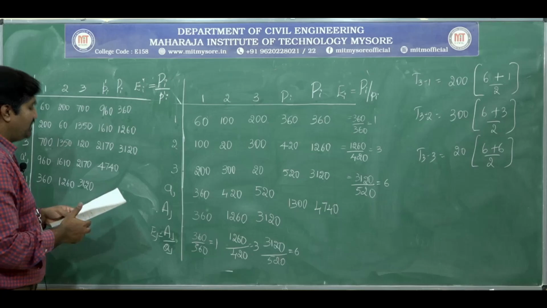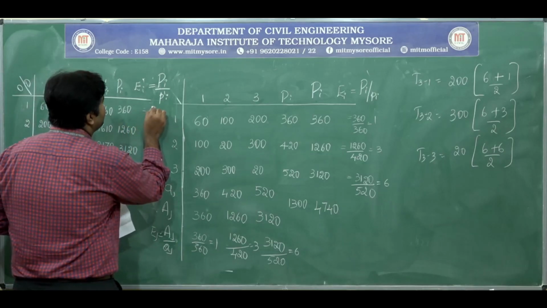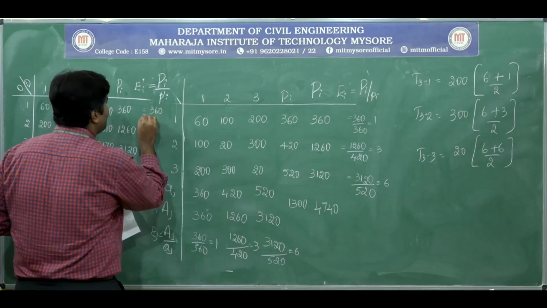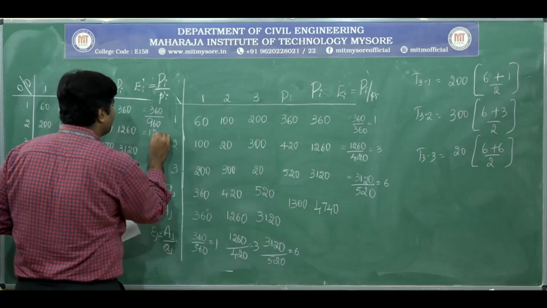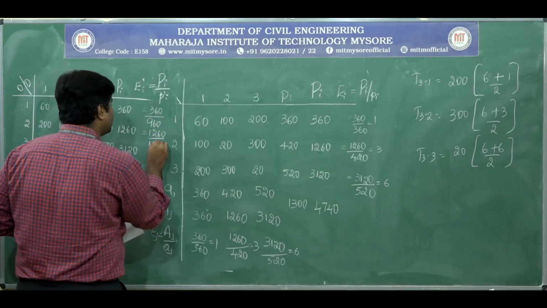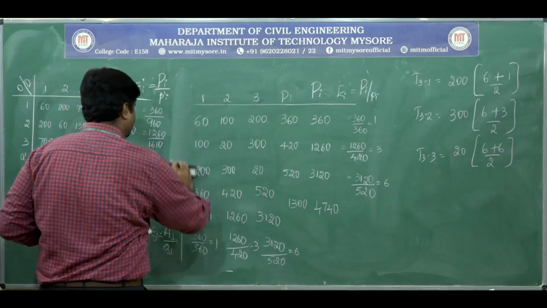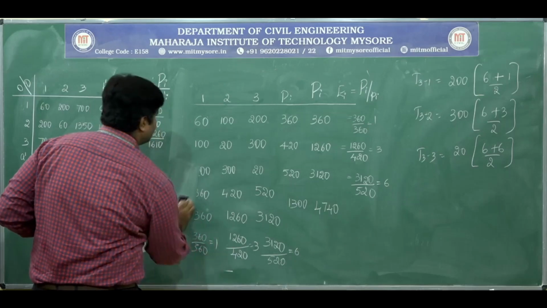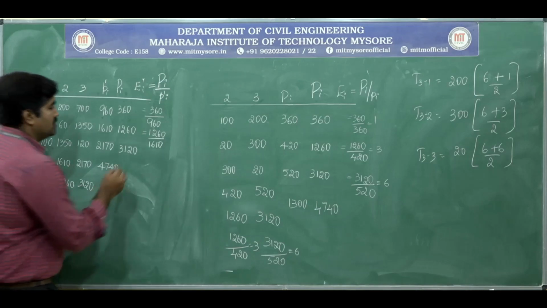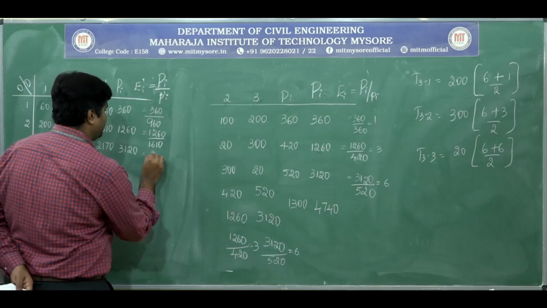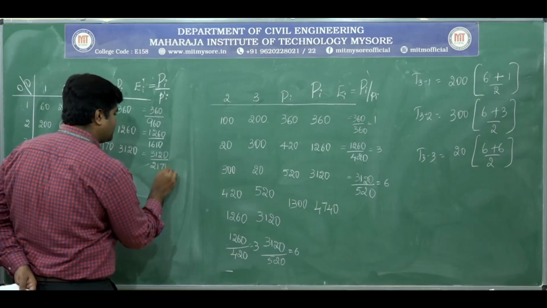Okay, I will determine this E dash I. Let's see how much comes. 360 capital P I divided by small p dash I 960. Okay, let's see how much comes, 1260 divided by 1610, 3120 divided by 2170.